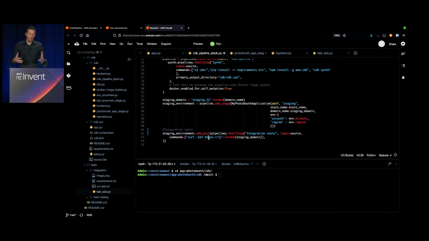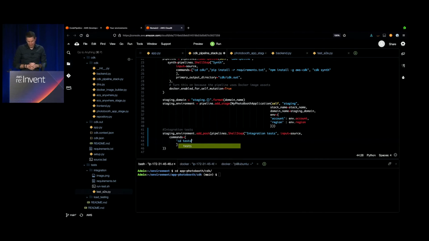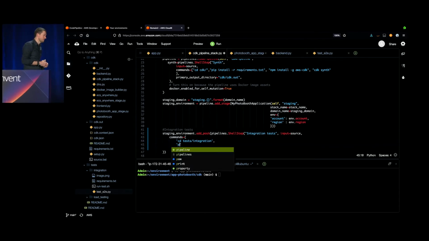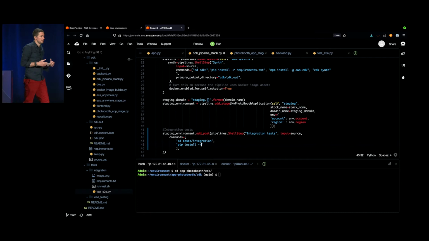But the commands are going to change because indeed I don't want to do this curl anymore. I'm going to retrieve my end-to-end test from my test integration folder. So I do a cd test integration, and then I'm going to install the Python packages that I need to be able to run my tests.